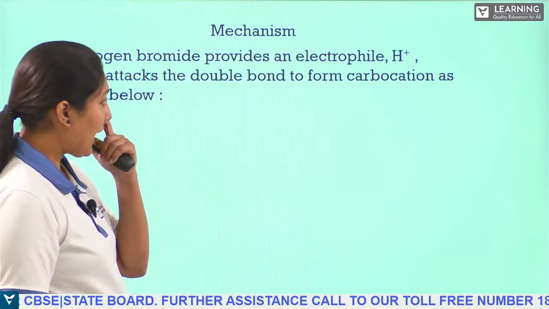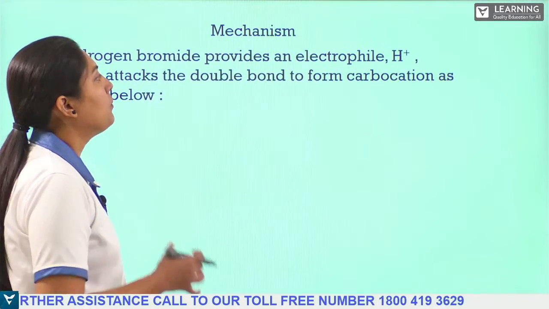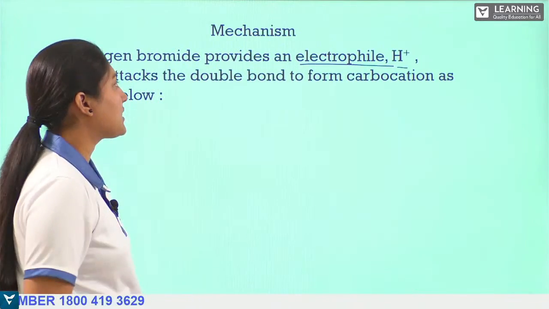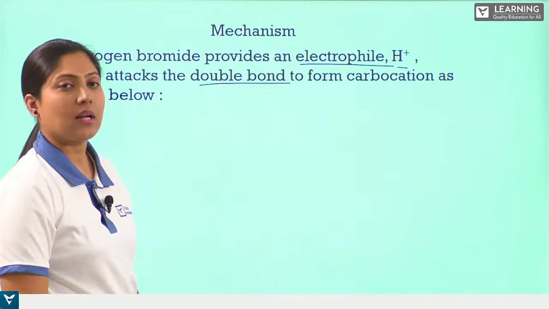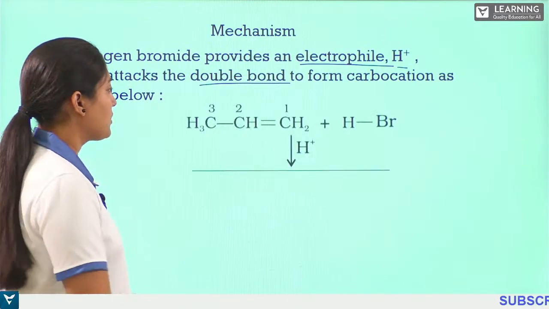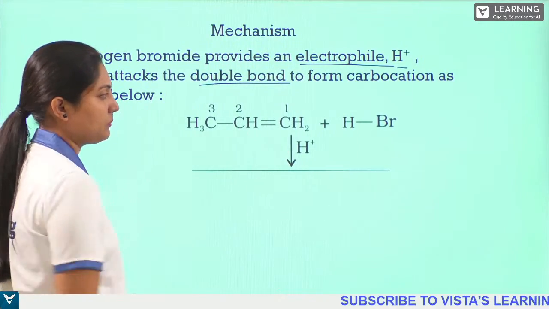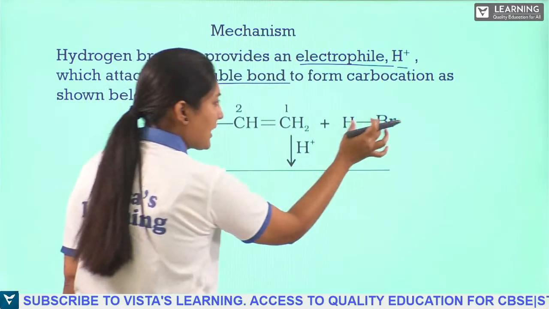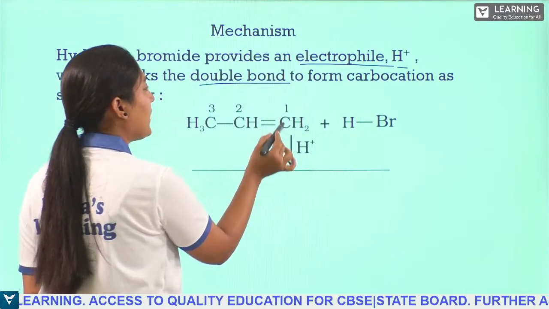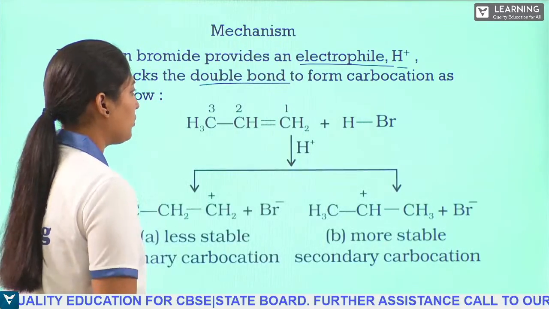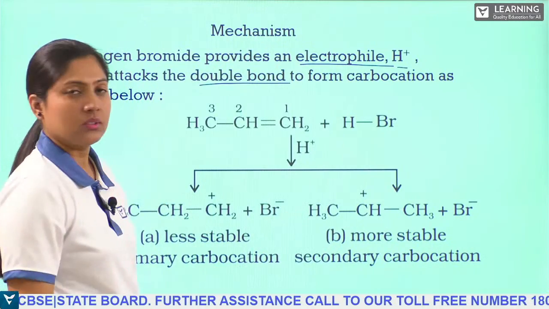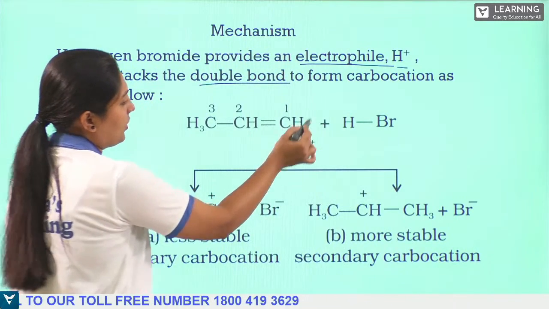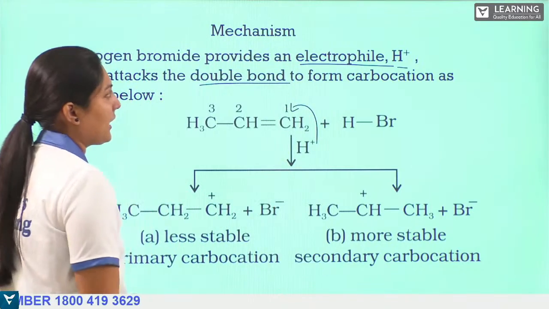Next we have the mechanism. Hydrogen bromide provides an electrophile. So we have an electrophile, H plus, which attacks the double bond to form a carbocation as shown below. Here we can see we have this double bond with symmetrical carbon atoms. The HBr produces H plus, and that will be added to form the carbocation. So you will get two different carbocations. Here CH3, CH2: the hydrogen is going to the first carbon atom. This is the mechanism.